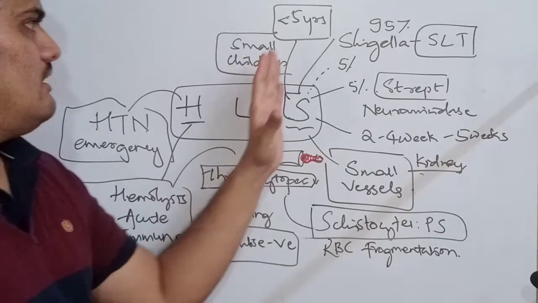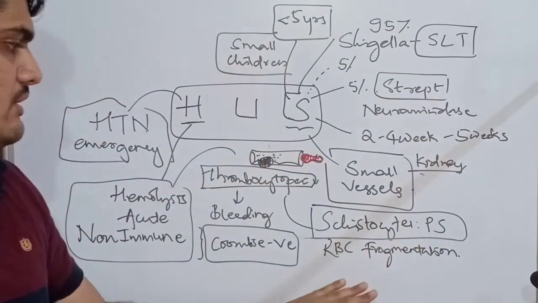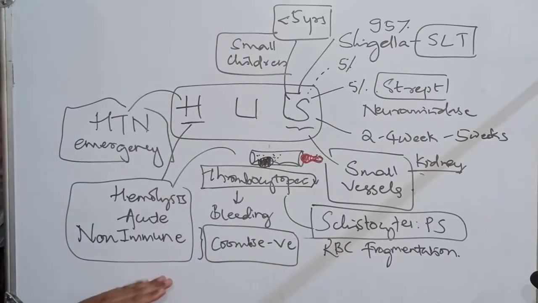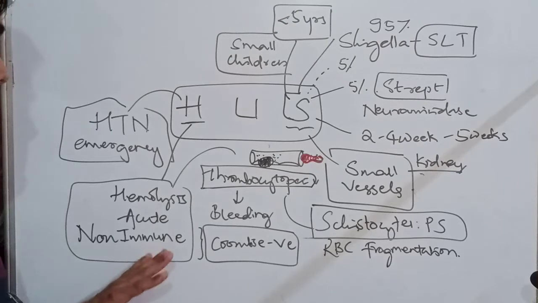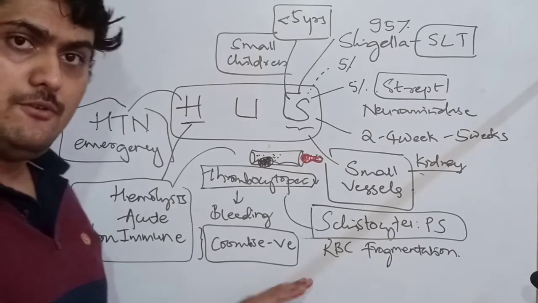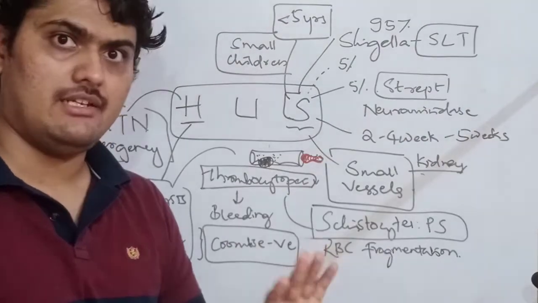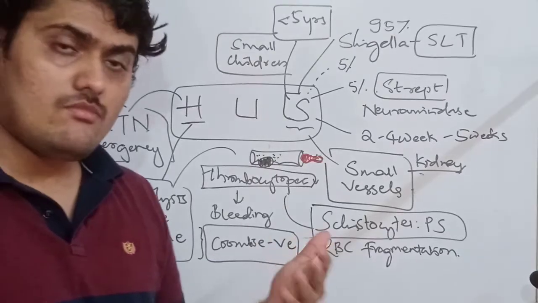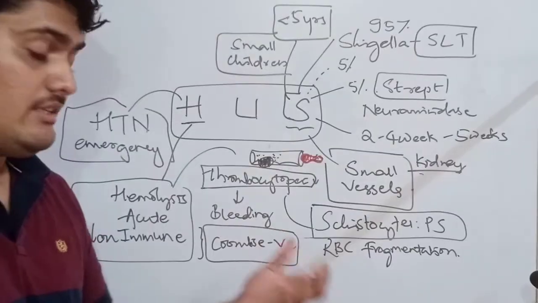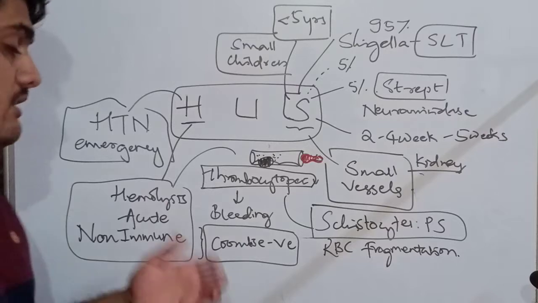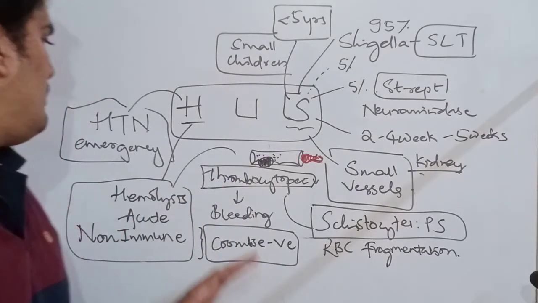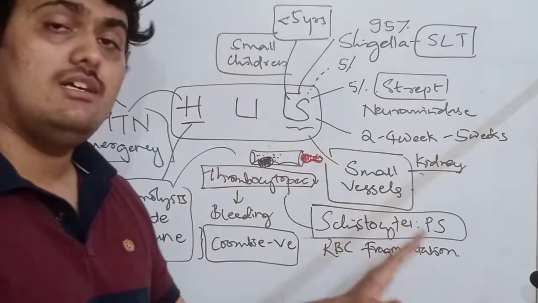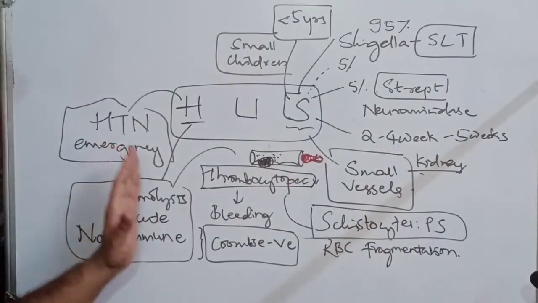So small children less than 5 years with this typical history come to you with an acute hemolytic episode. The acute hemolysis is non-immune mediated with Coombs negative. Acute hemolysis can be immune mediated or non-immune mediated; here it is non-immune mediated, with thrombocytopenia and schistocytes along with hypertensive emergency.